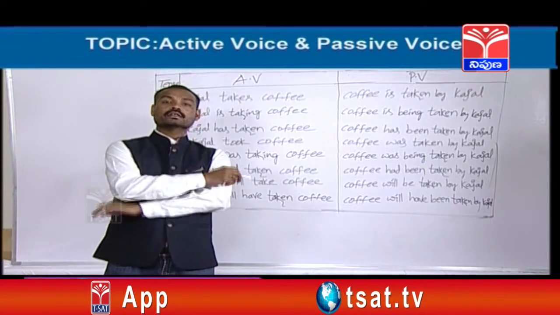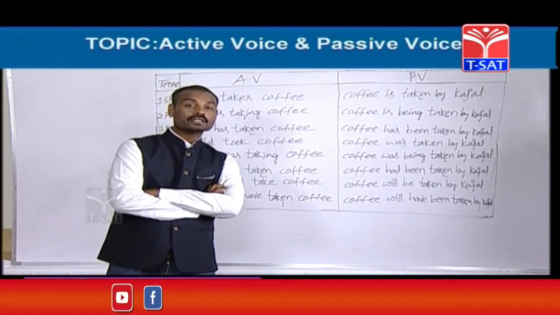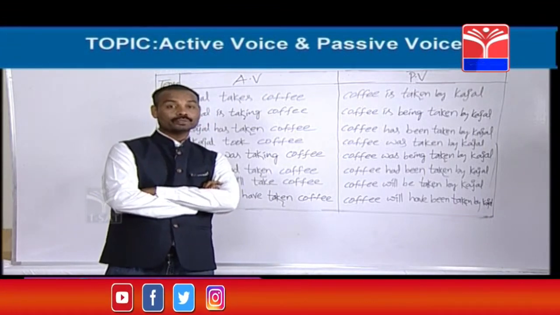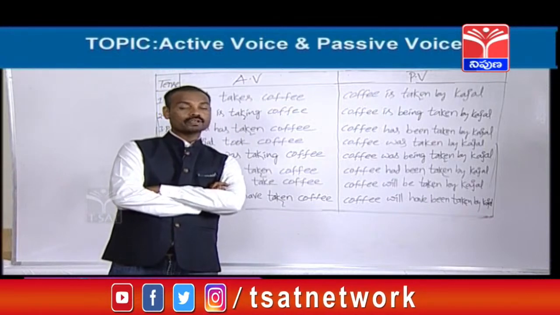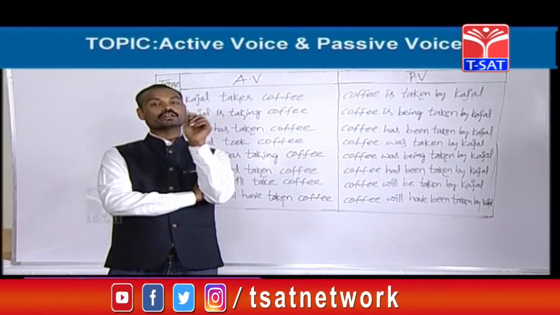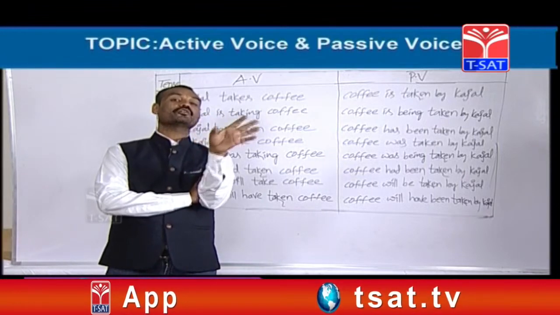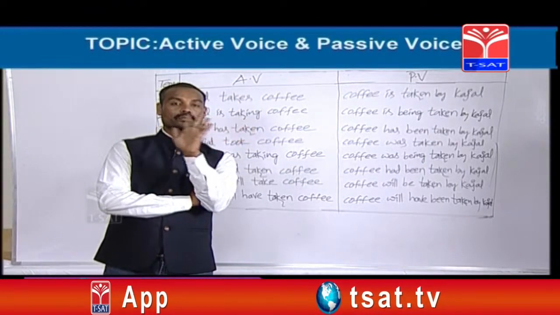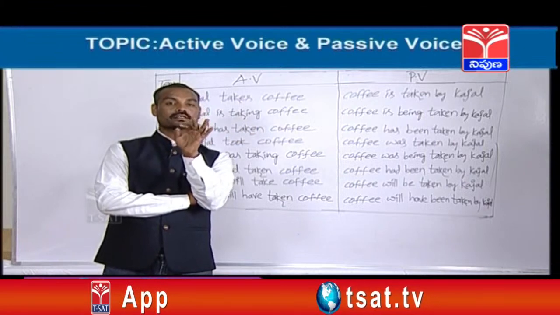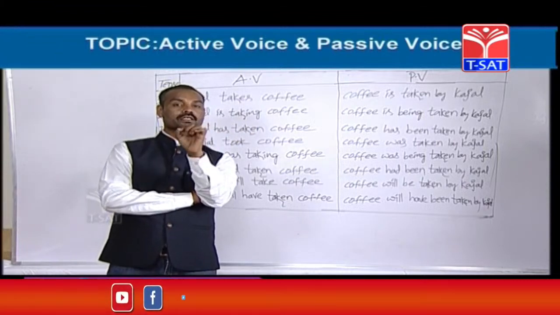In that active voice, have been, has been and ing form will be there. Whenever you find either have been or has been or had been or will have been plus ing form, please remember, friends, you can easily remember this.